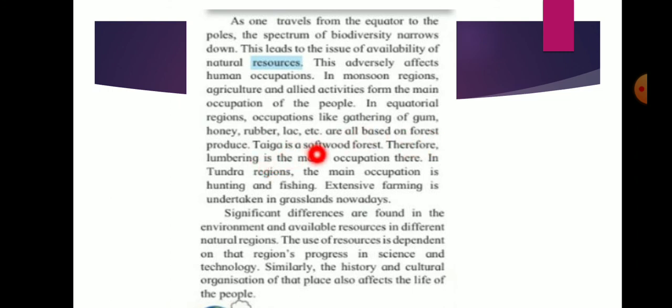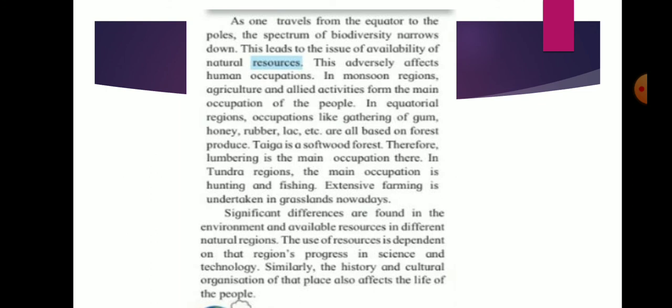Taiga is a softwood forest, therefore lumbering is the main occupation there. In the tundra regions, the main occupation is hunting and fishing. Extensive farming is undertaken in grasslands nowadays.